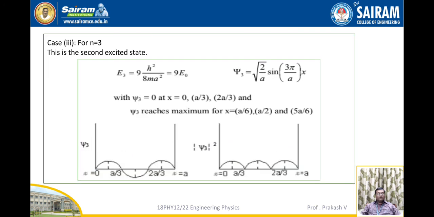Next, for n equal to 3, which is considered the second excited state, the value of E3 is equal to 9h square by 8ma square, that is nothing but 9 into E0. The value of psi 3 is equal to square root of 2 by a into sine of 3 pi by a into x. Psi 3 is equal to 0 at x equal to 0, a by 3 and 2a by 3, and psi 3 reaches maximum at x equal to a by 6, a by 2 and 5a by 6, as shown in the diagram.